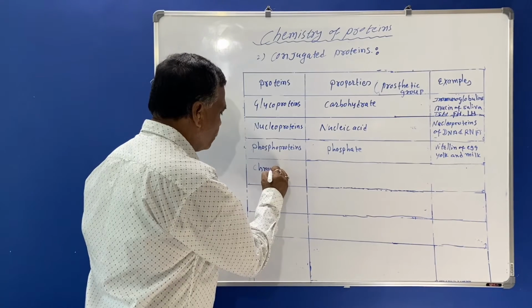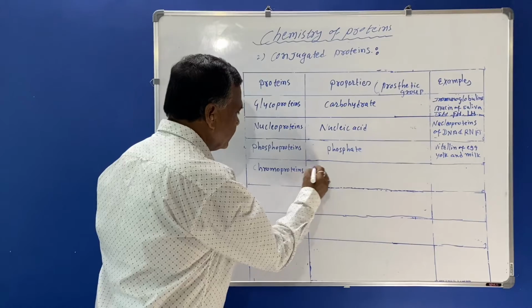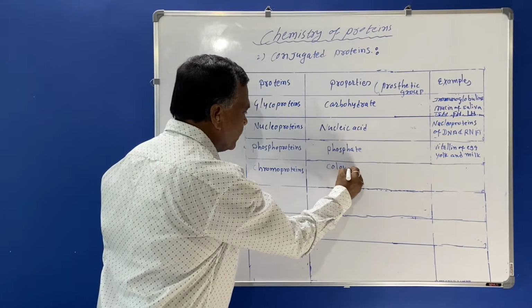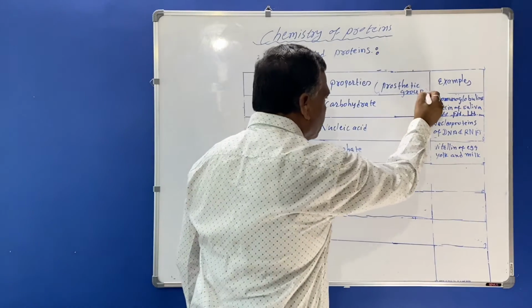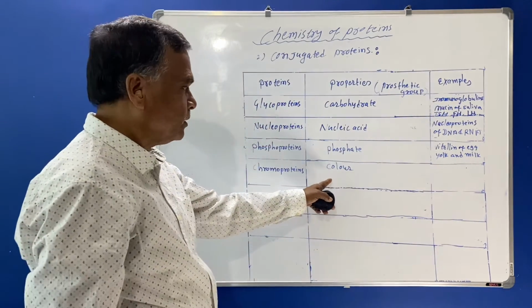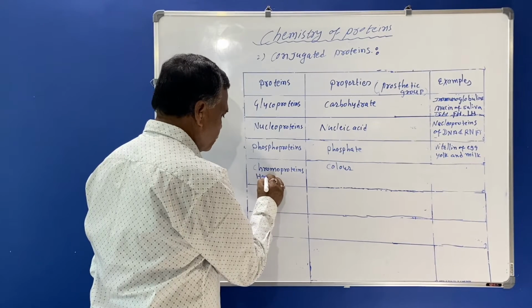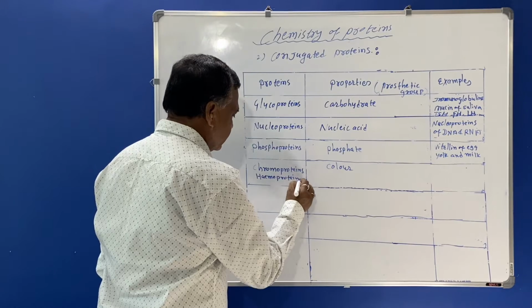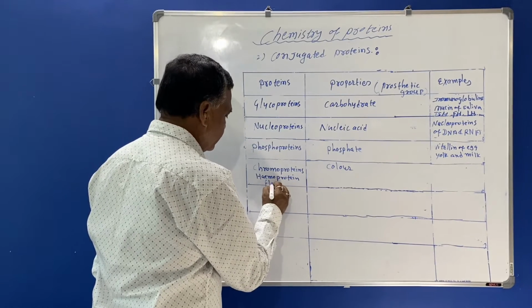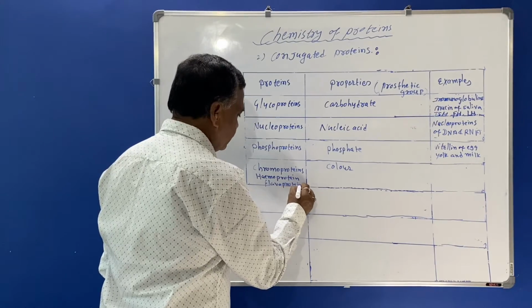Then we'll see the chromoproteins. Color will be the prosthetic group here. So you must know that color is the prosthetic group, and these chromoproteins are also known as hemoproteins and flavoproteins.